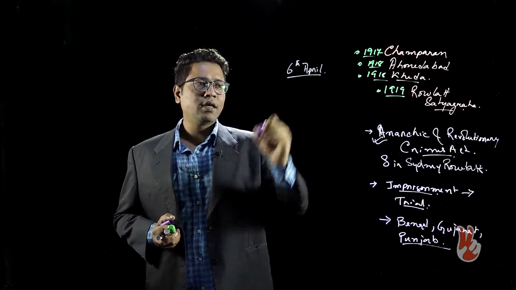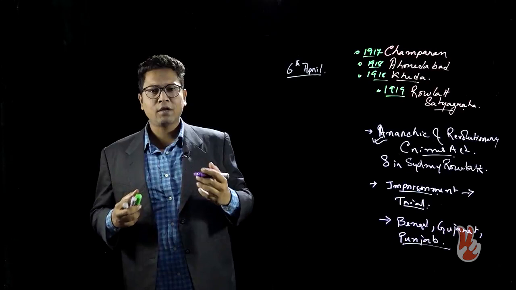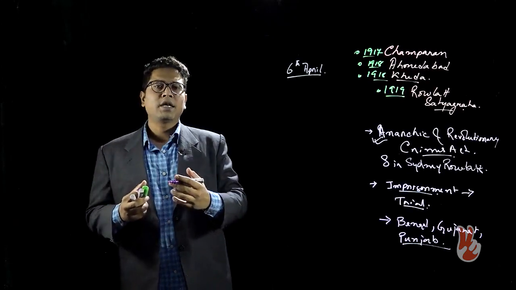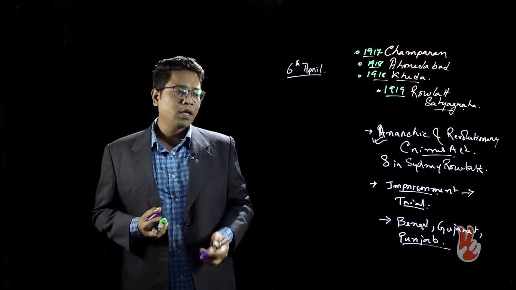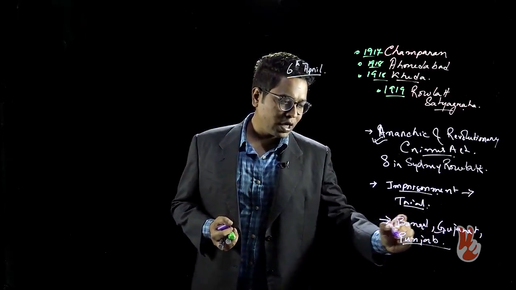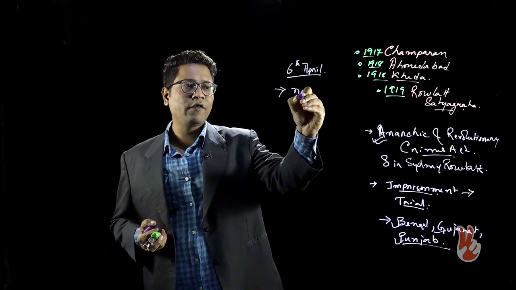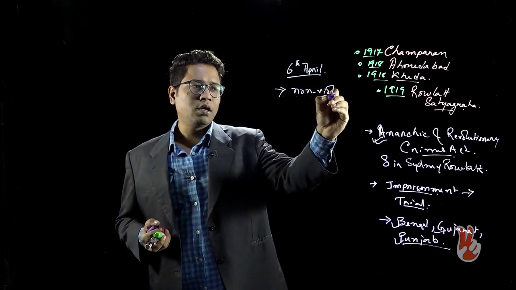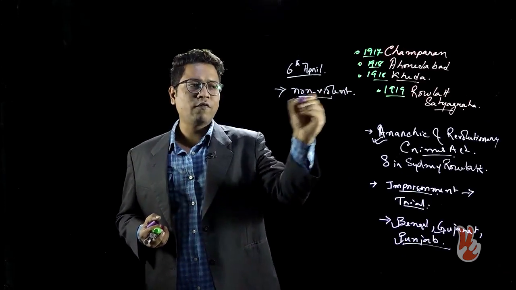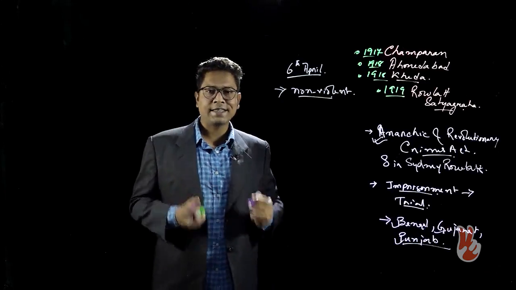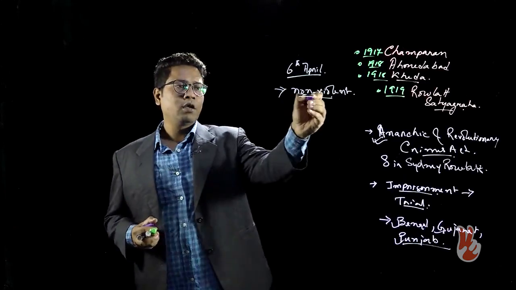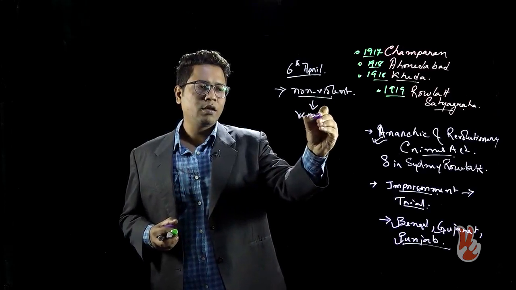It was proclaimed by Gandhi, and this hartal was observed. However, in these areas of Bengal, Gujarat and Punjab, we see that the movement, which was conceived of as non-violent by Gandhi, became very violent.